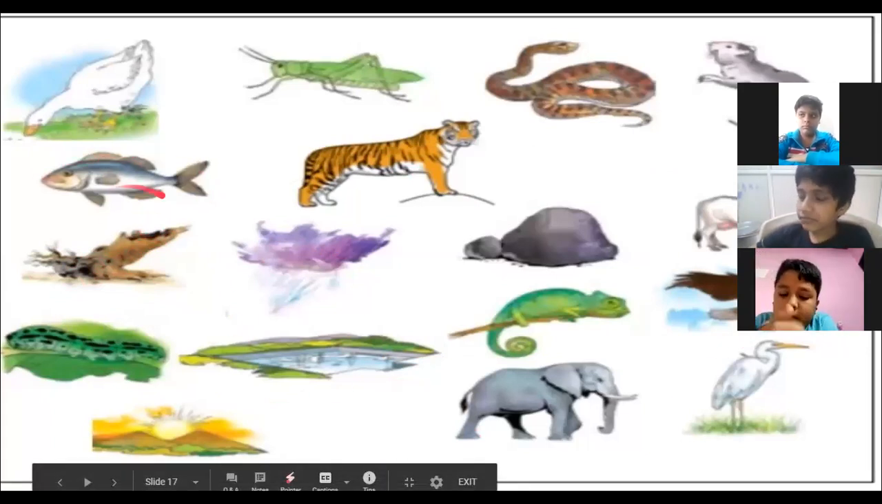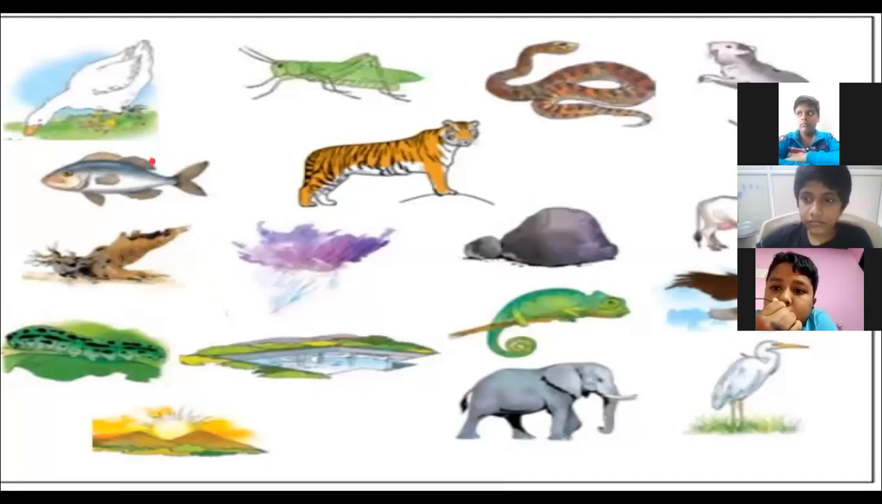Fish is a living thing. Water is a non-living thing. But fish lives in water. It cannot stay without water. So again, there is an interaction between a living and a non-living thing.